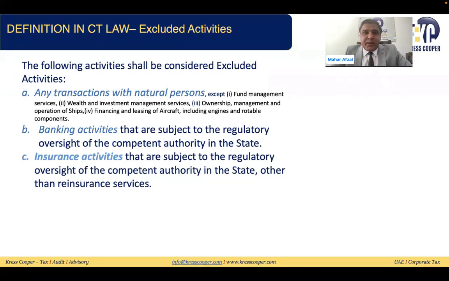Fund management services provided to a natural person, wealth management services provided to a natural person, ownership, management and operation of ships provided to a natural person, or any financing or leasing of aircraft to a natural person. Other than these four categories, every transaction of the qualifying free zone person with a natural person will be considered an excluding activity. And these four will be considered qualifying activities. Income from these activities will be considered qualifying income. Banking activities subject to regulatory oversight of the competent authority in the state are excluding activities. Insurance activity, as I mentioned, insurance itself is an excluding activity. Reinsurance is a qualifying activity.